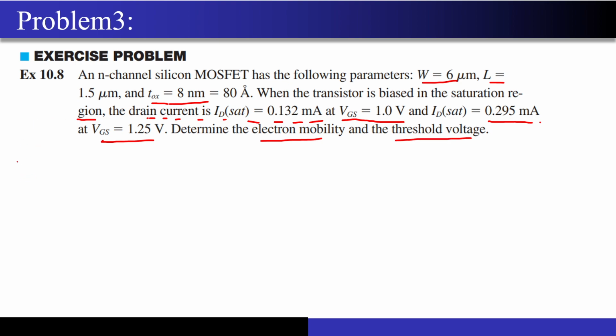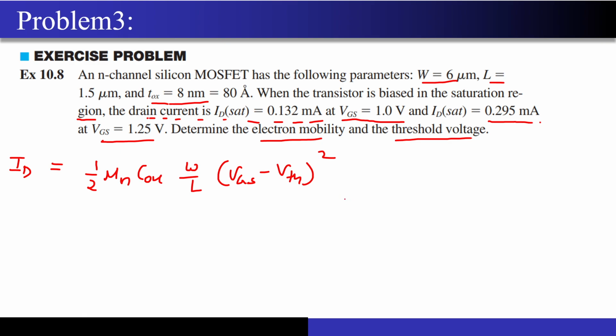So the first step always is to write the equation which relates all these terms, right? We should first write the current equation in the saturation region, because it has been given that the MOSFET is operating in the saturation mode of operation. So half mu n Cox W by L (VGS minus VTH) the whole square, correct? So this is the equation that I have.